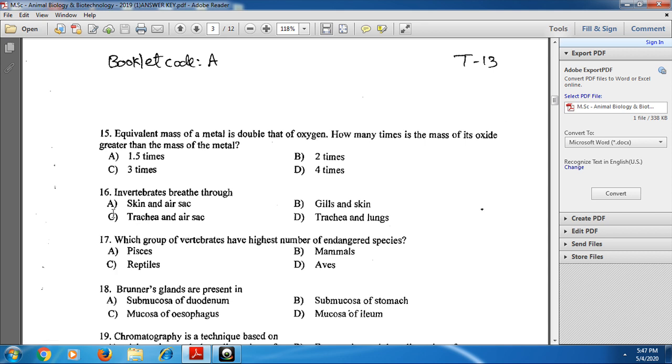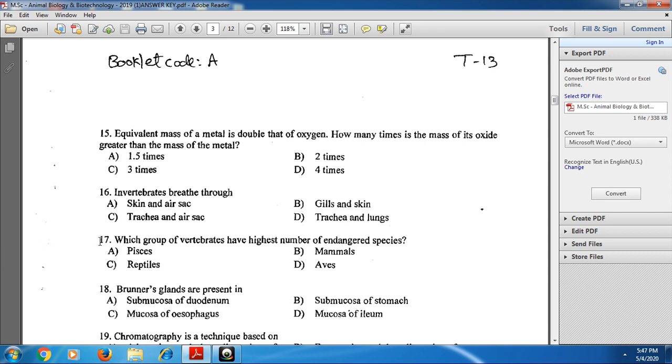Okay. Next, the 16th one: invertebrates breathe through gills and skin. Option B is the correct answer.